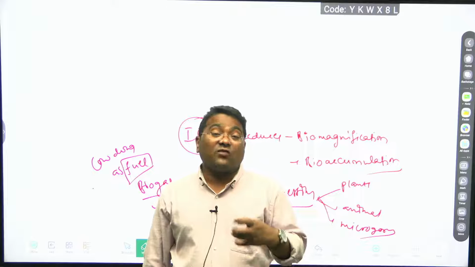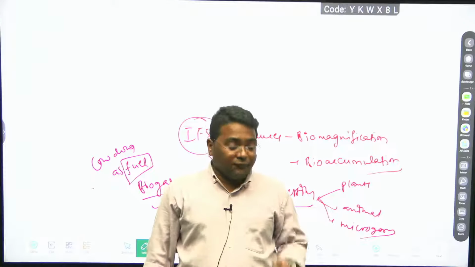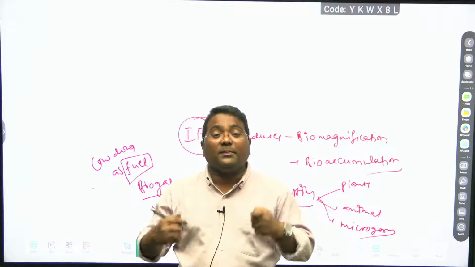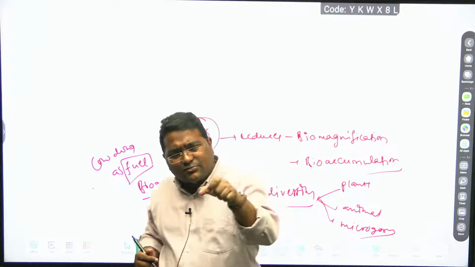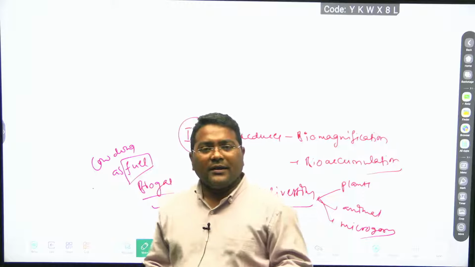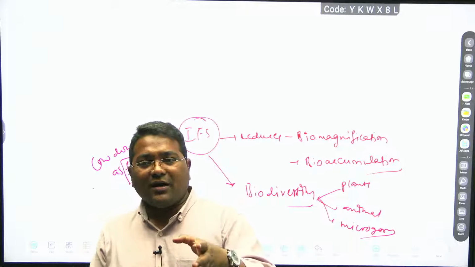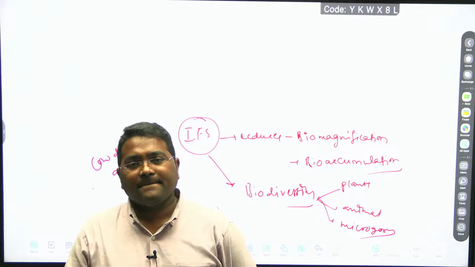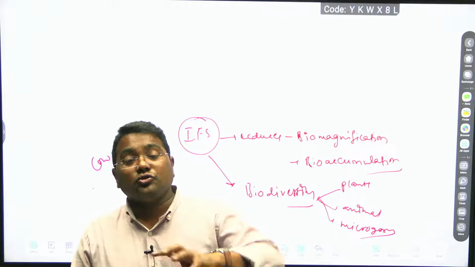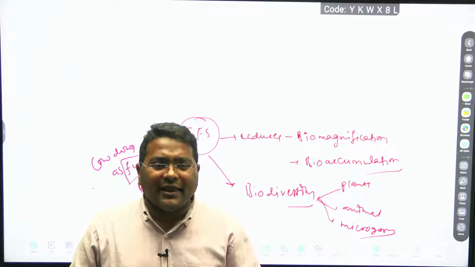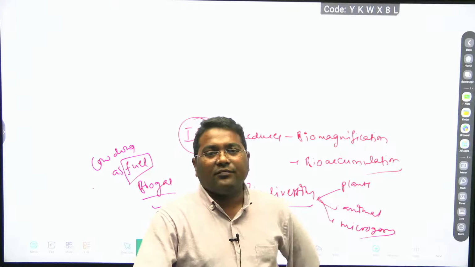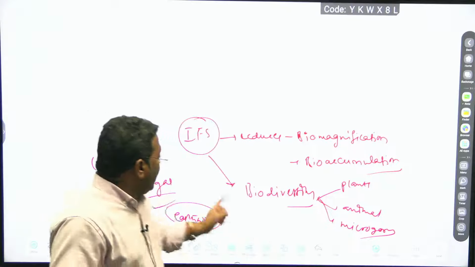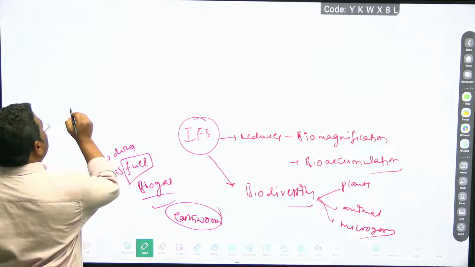Try to understand what I am conveying here. If you carefully interconnect, that's why students are not able to score, because they are thinking in a partial way. Thinking from only one side, that is why they are not getting marks. And the answer should be diversified. It should not be like only 2, 3, 4, 5 points written and you say, my answer is done. That will not work.